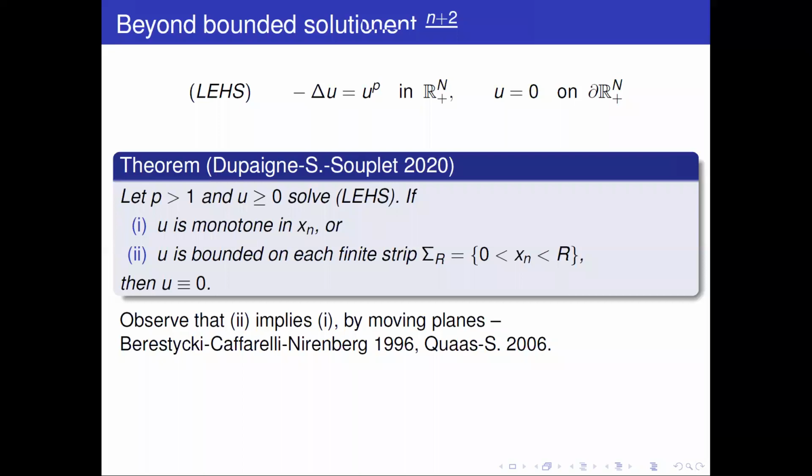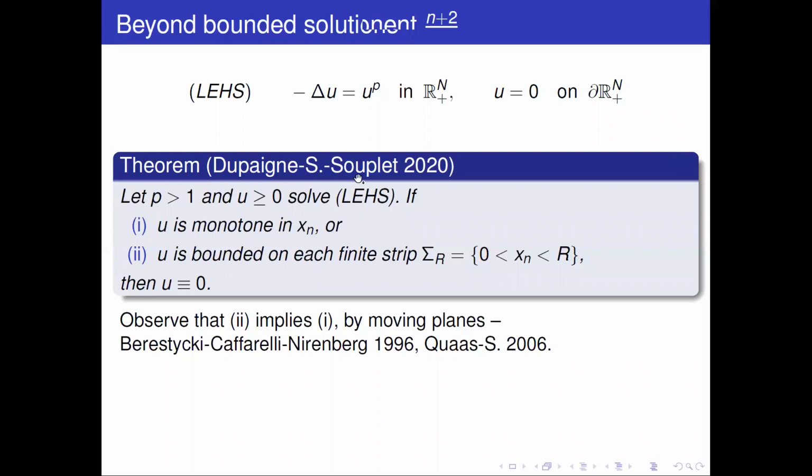The full proof is written in a paper by Alex Quaas and myself in 2006. We wrote it with the assumption of boundedness, but what is contained in the proof is that bounded on a strip is sufficient for monotonicity, bounded on each finite strip. So essentially, we have to prove that monotone solutions do not exist.